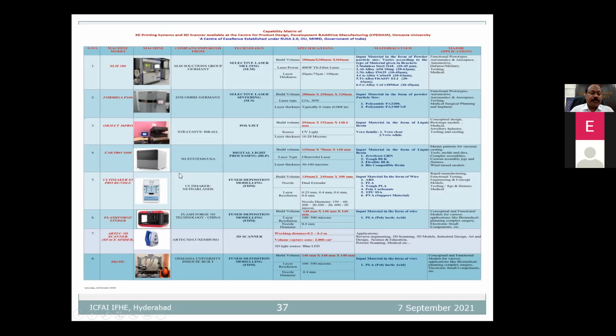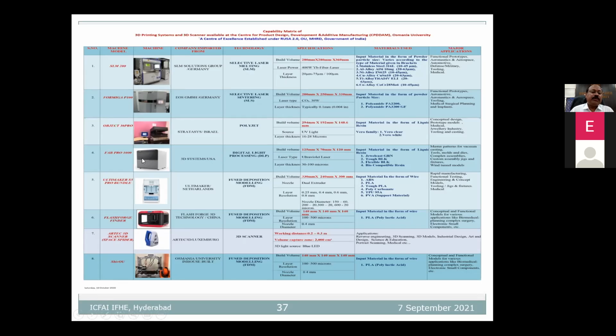Apart from these 3D printers, we have procured a 3D scanner for reverse engineering purposes, for almost 33 lakhs. The SLM is almost 4 crores.